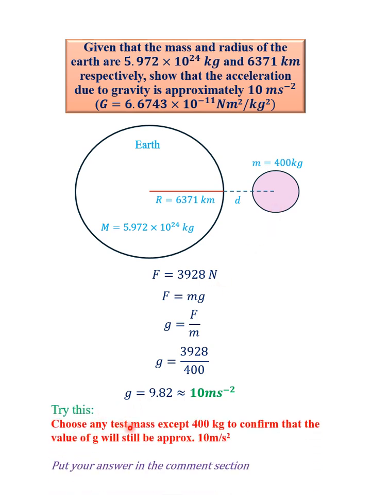Choose any test mass except 400 kg because we've used 400 already, and confirm that the value of g will still be approximately 10 meters per second squared. And when you do that, kindly put it in the comment section and I'll be there waiting for you. So you can see that this value that is universally accepted can actually be proven to be correct. And that is what we have done in this video.